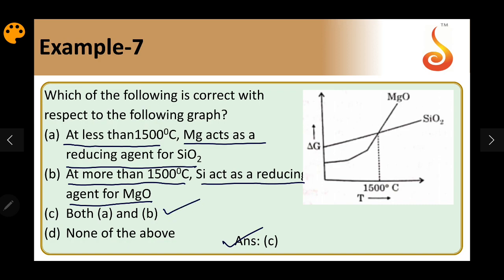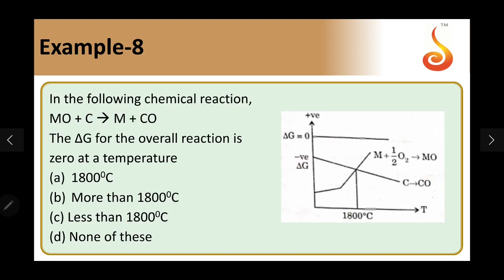Example 8. This is also based on Ellingham diagrams. You can clearly see the 0 is given above, that means delta G is in the negative range. And the point of intersection is 1800 degrees Celsius. They're asking, the delta G for the overall reaction is 0 at what temperature? The reaction is MO plus C gives M plus CO. So we'll see the solution for this.